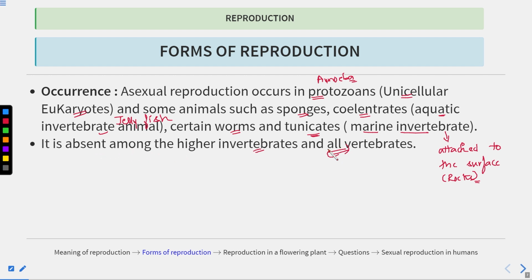It occurs only in primitive organisms such as these. What are invertebrates? Those that lack the vertebral column. And what are vertebrates? Organisms that have the vertebral column as well as the skeleton. These are known as vertebrates. Clear?